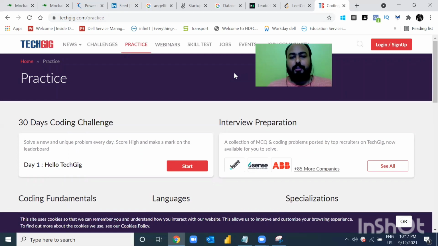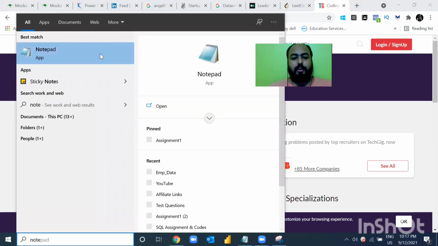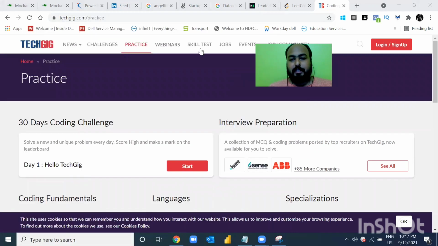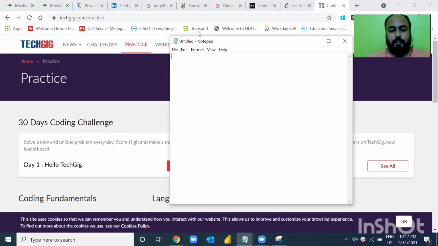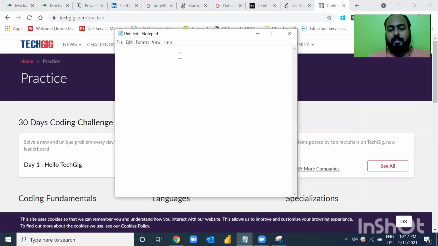Second thing, you have to strategize how you are applying for jobs, what skills you have and how much knowledge you should be having. So I will just open up a notepad and let's consider you are a fresher applying for data analytics roles. Let me move this camera to the right. Okay, now I always suggest there are a couple of things that you should be knowing, that you should be learning.